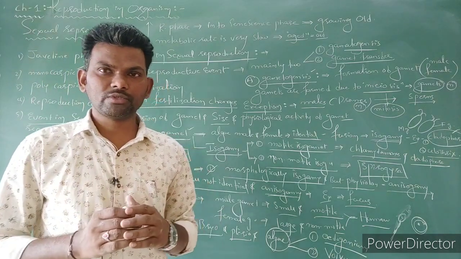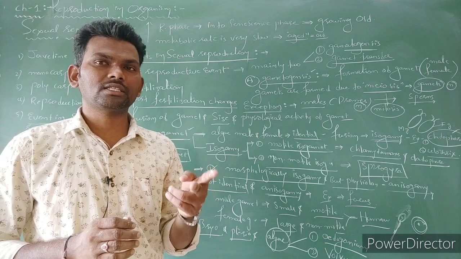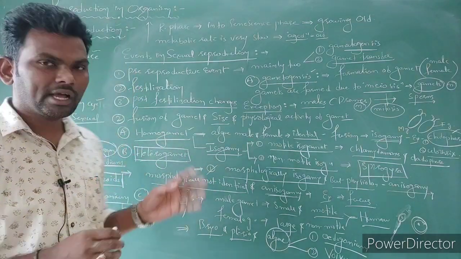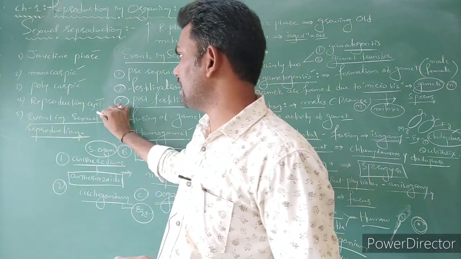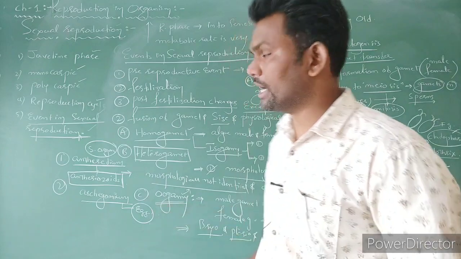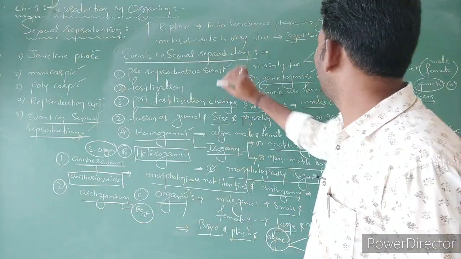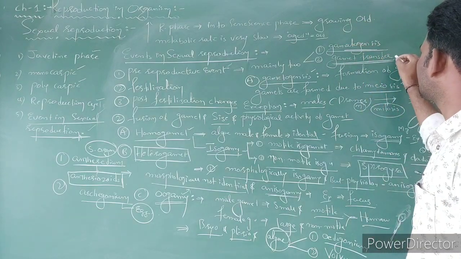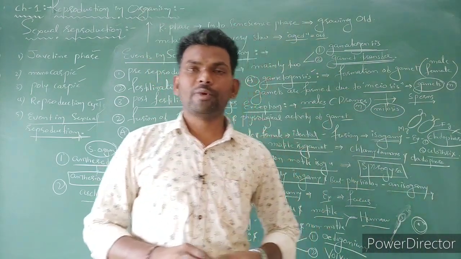Fertilization is divided into three types: isogamy, anisogamy, and oogamy. Based on gametes, they are isogametes, anisogametes, or homogametes and heterogametes. So these are the events in sexual reproduction. The first phase we discussed is the pre-fertilization event, gametogenesis. In the next class we are going to discuss gamete transfer. So thank you all, my dear students.